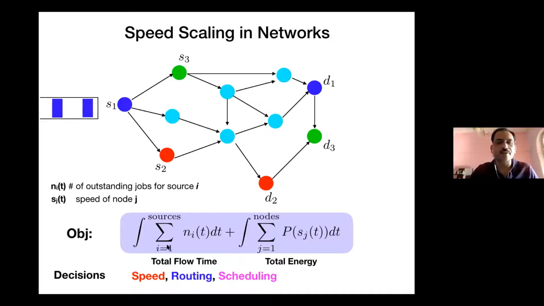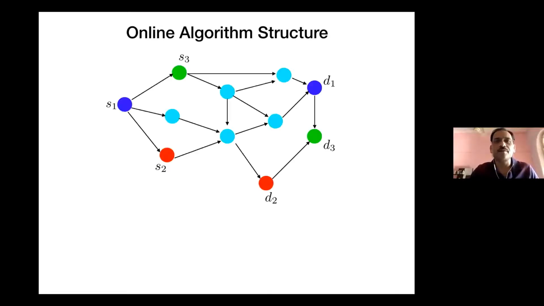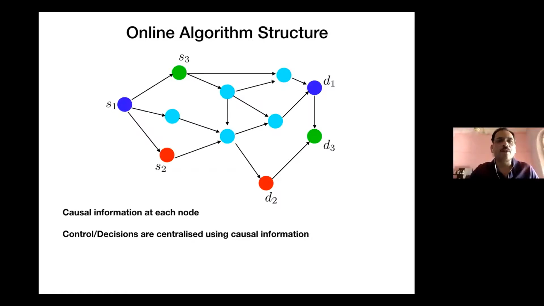Okay, so here is our simplest setting which we want to solve. We're also going to look at what is called an online algorithm. Let me be very specific about what I mean. By online algorithm, I mean that at any point of time t, each node only has causal information about what has happened in the past, and all its decisions can be made depending on that. But the decisions are centralized. So each node is not making a decentralized decision. Given the complete history at time t, a centralized decision is being made about the three decision variables we have, which are routing, scheduling, and the speed choice.